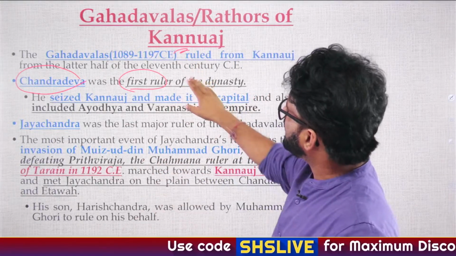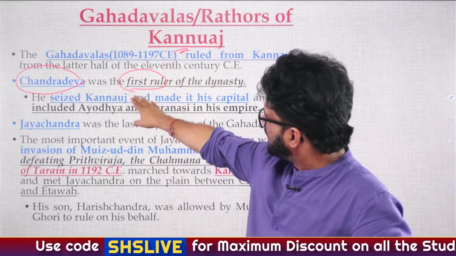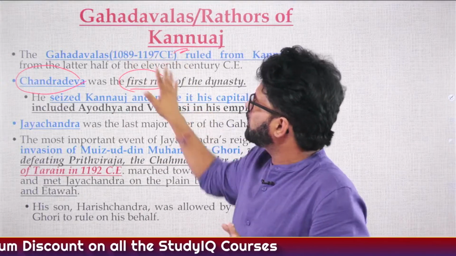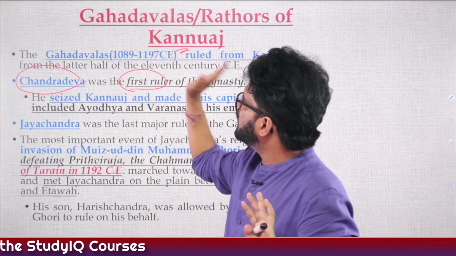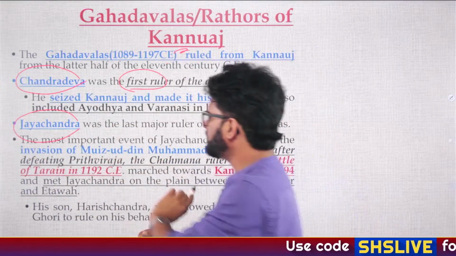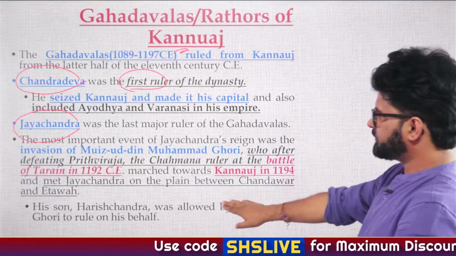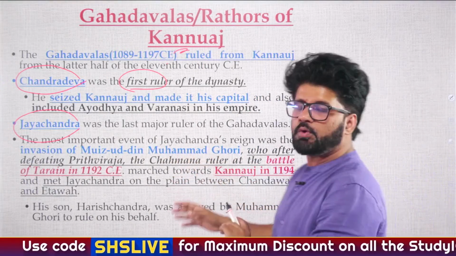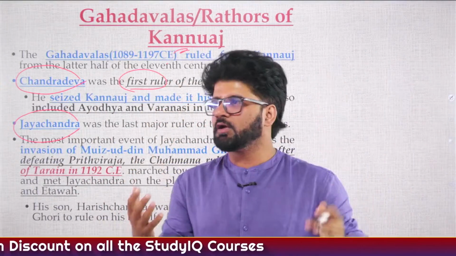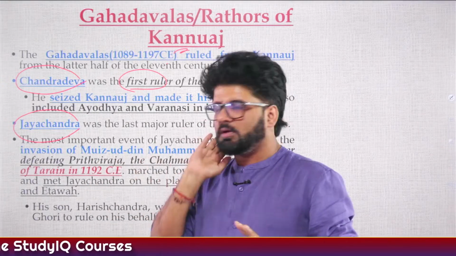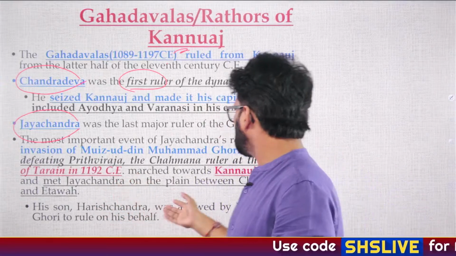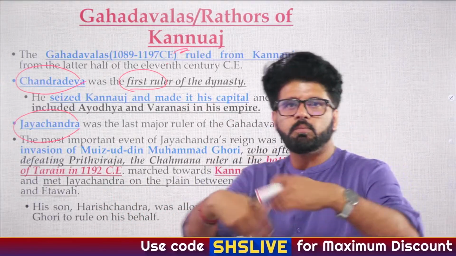So here, if we don't have any question mark in front of the years as well as the first ruler, that means there is a certain amount of certainty that this was the period, almost 120 years of Gahadwala rule, and Chandradev was the first ruler. Jayachand, you have to remember. Father-in-law, and again, we have talked about all these things. Battle of Tarayan, 1192, he did not help his son-in-law, because again, we have seen serials, we have watched so many things related to what happened and how Prithviraj Chauhan took away his daughter and everything. So we'll not go there. That is not of much importance to us.